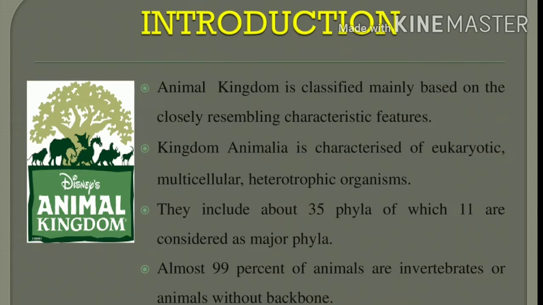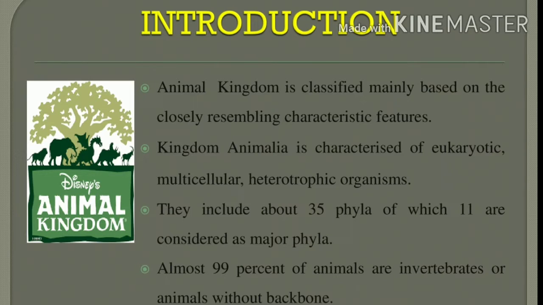Now we study the introduction about the Kingdom Animalia. The Kingdom Animalia is based on closely resembling characteristic features. What are the characteristics of Kingdom Animalia? Animals are eukaryotes, multicellular, and heterotrophic organisms. What is the main characteristic of Kingdom Animalia? Eukaryotes, multicellular organisms, and heterotrophic organisms.